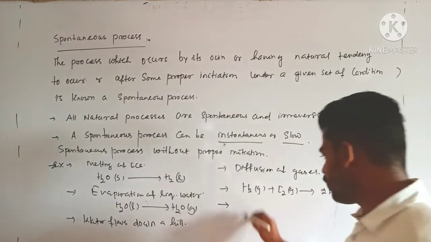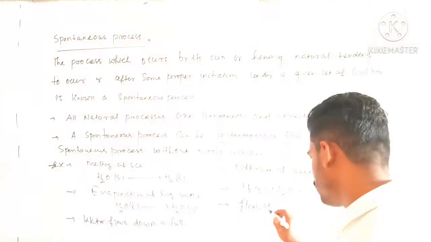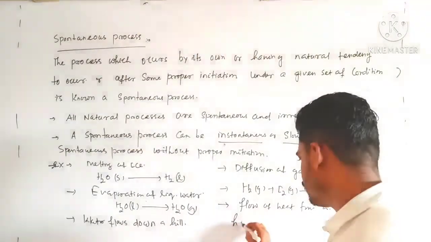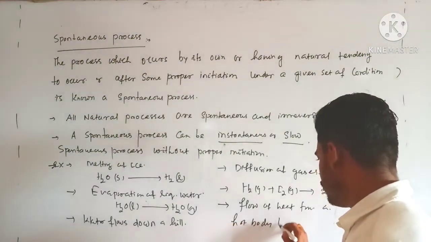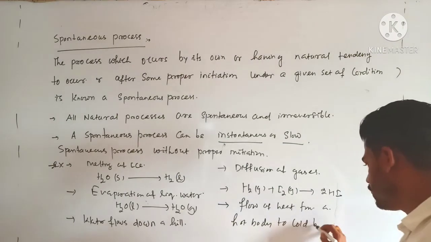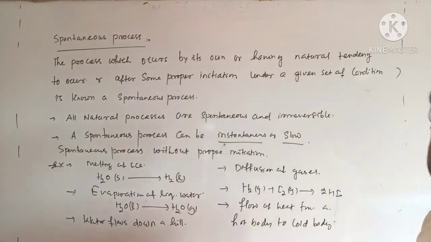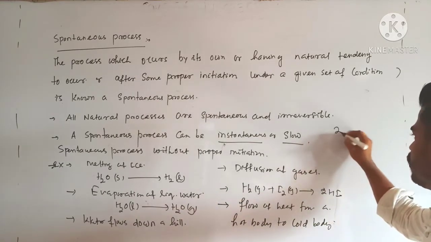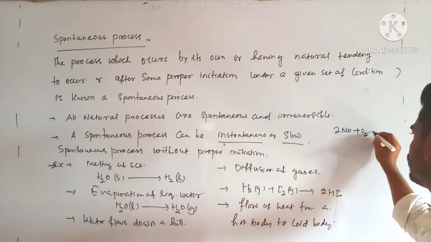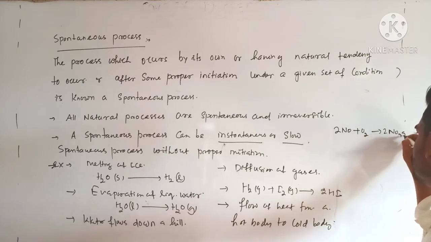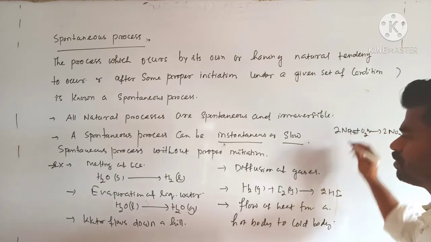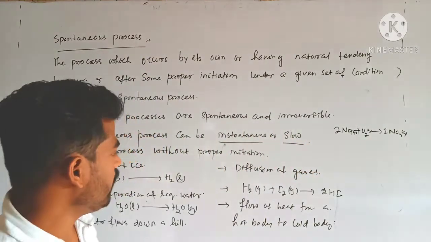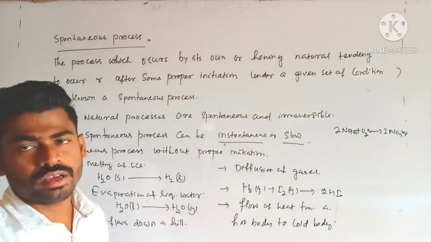Next, flow of heat from a hot body to a cold body is also a spontaneous process. Another spontaneous process is the formation of 2NO plus O2 giving rise to 2NO2. So these are various processes which occur by themselves and no proper initiation is required.